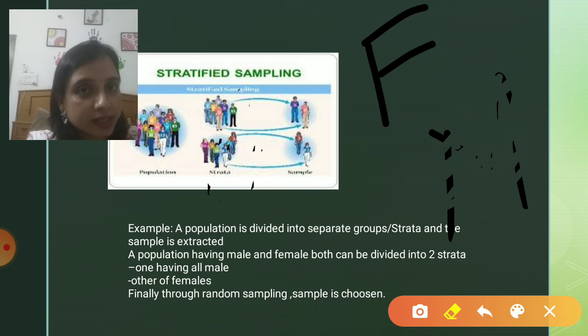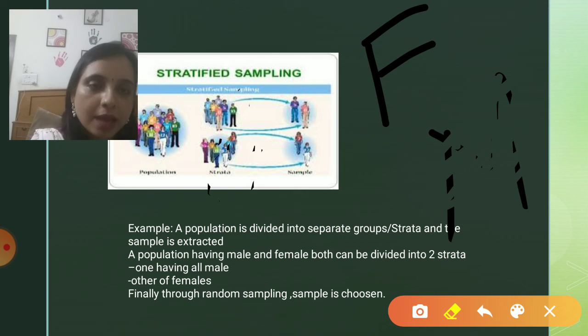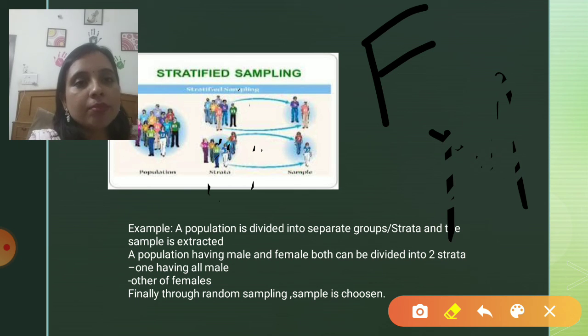In this example I am taking 2 or 3, but it all depends upon the size of the sample. So if we randomly choose two members from strata 1 and strata 2, then the sample from strata 1, which comprises all the females, will be of females, and the sample from strata 2 will be of males.